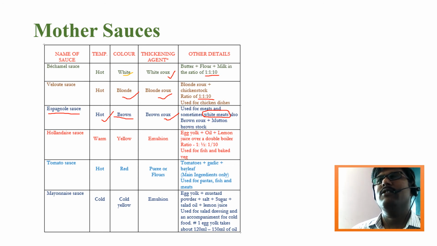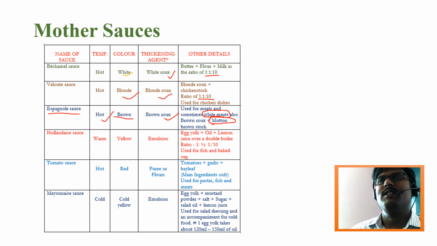So there are two kinds of meat, right? White meat and red meat. White meat is poultry and fish, even seafood we can say is white meat, and red meat is beef, pork, and other kinds of meat. Okay, so brown roux plus mutton brown stock. Mutton here, I mentioned, means the bones of the lamb.